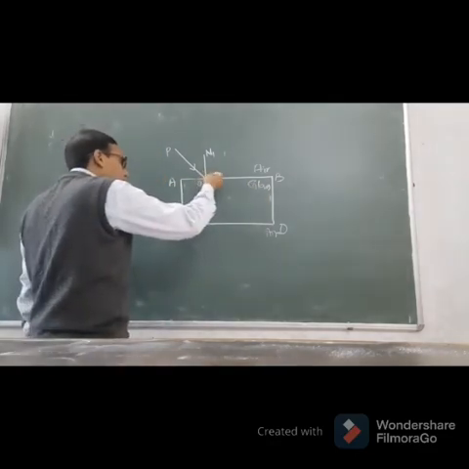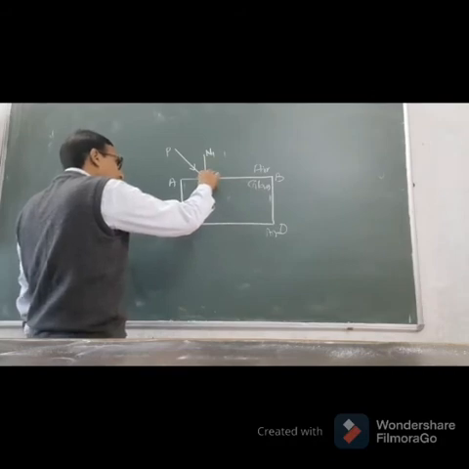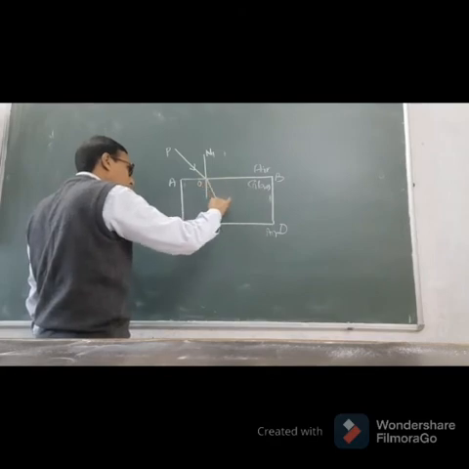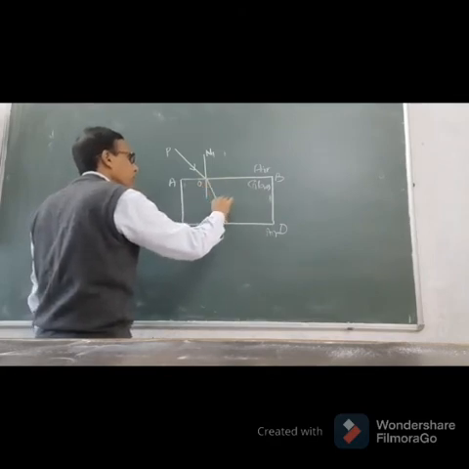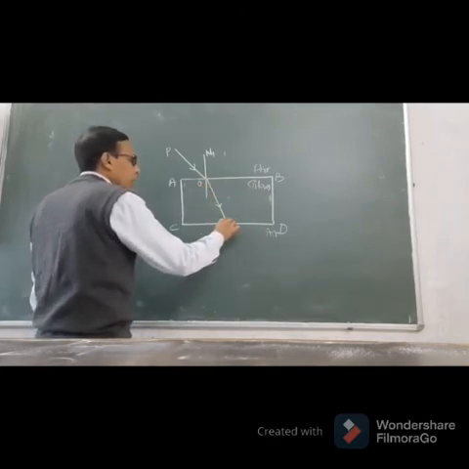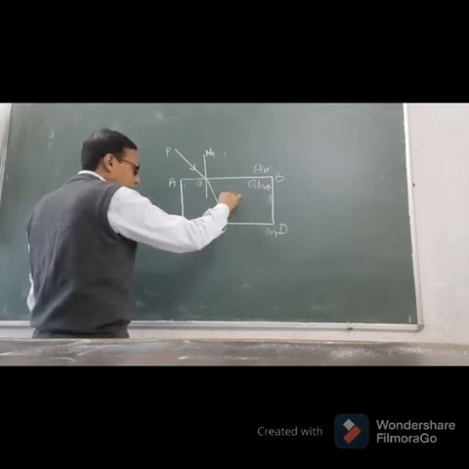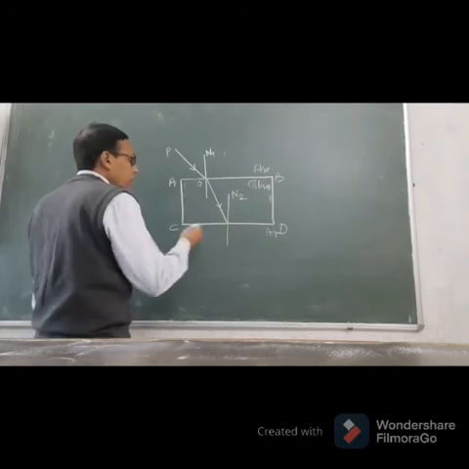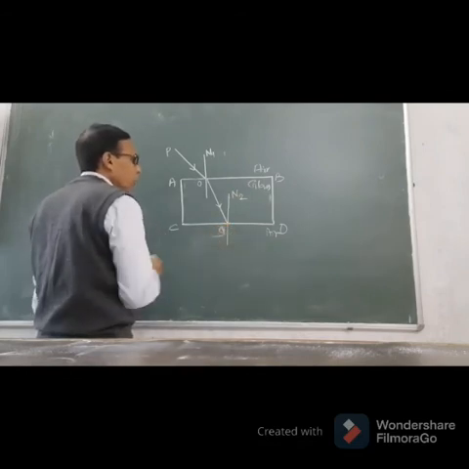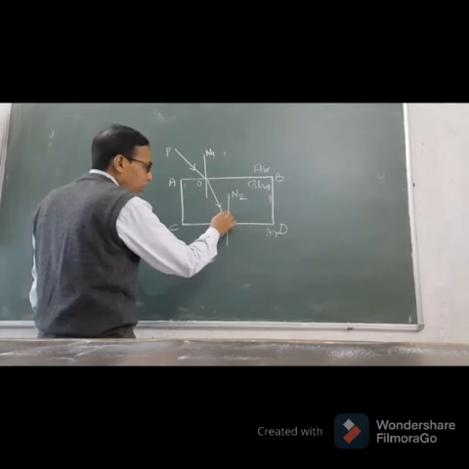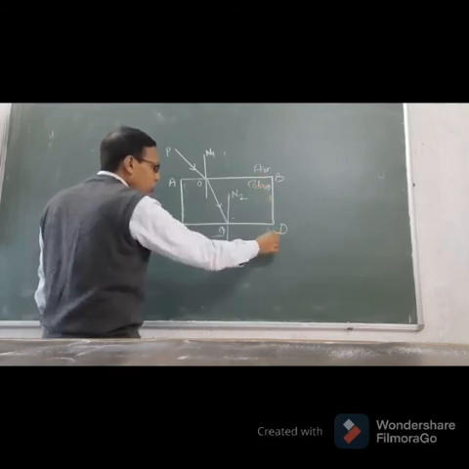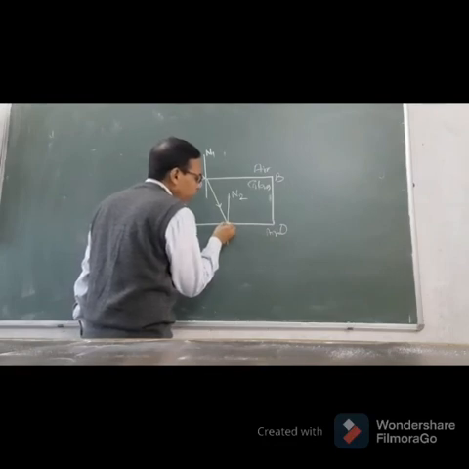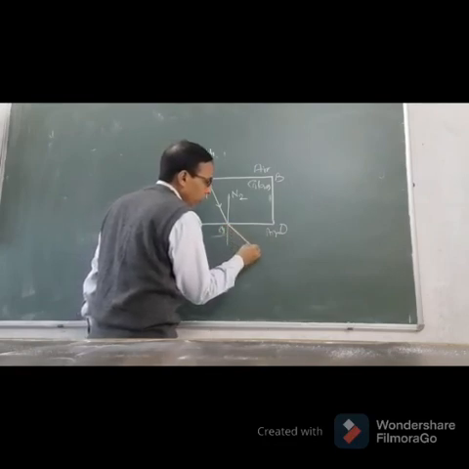So the speed of light decreases, that's why the ray of light bends towards the normal. Here we draw another perpendicular line, which is another normal, N2. Suppose this point is Q. Now when the ray of light passes from glass to air, the speed of light increases, so it bends away from the normal.